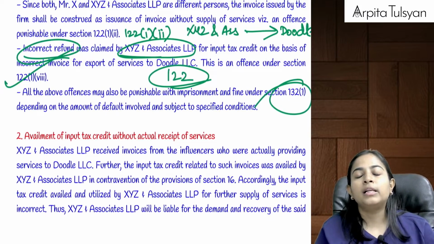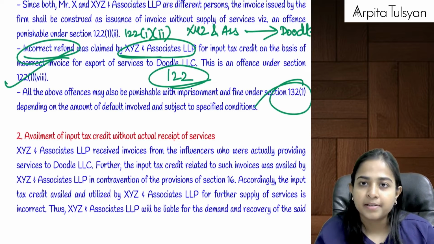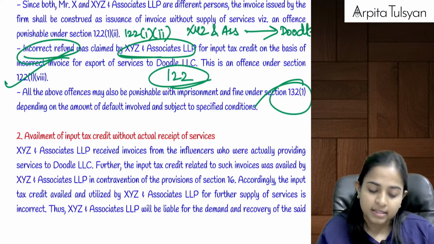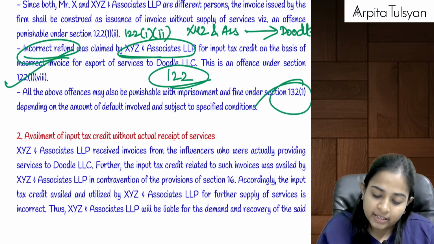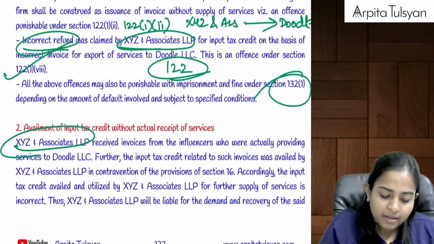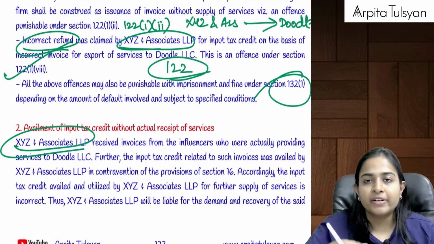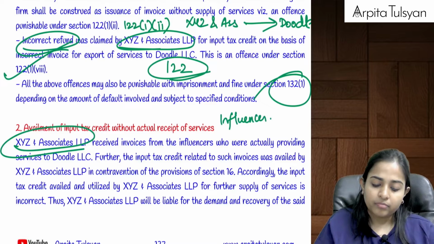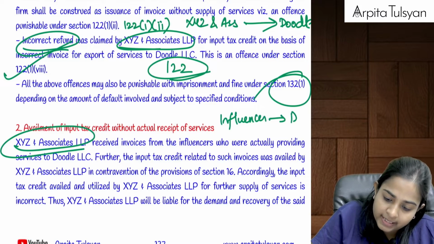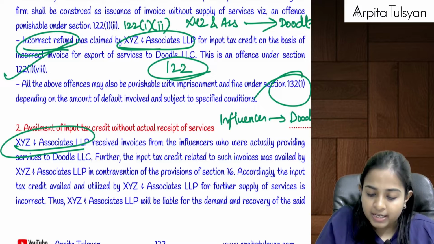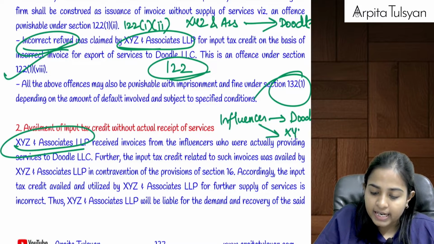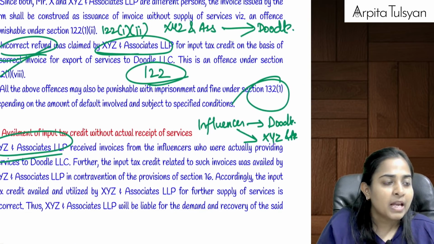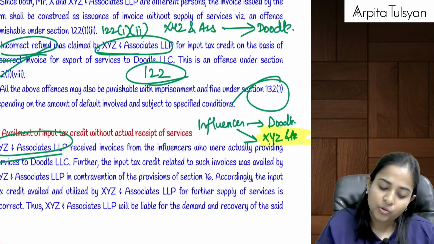Okay, so Doodle LLC had appointed some influencers here in India. Influencers provided the service to Doodle LLC. But what they did was, they took the invoices in whose name? Instead of giving the invoices in the name of Doodle LLC, they took the invoices from influencers in the name of XYZ and Associates. Actually, they were providing the service to Doodle LLC. So, and consequently what happened was XYZ and Associates took the ITC of the same.